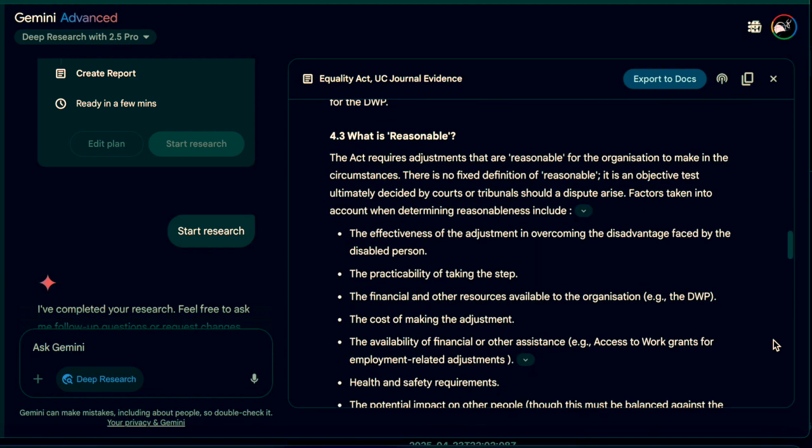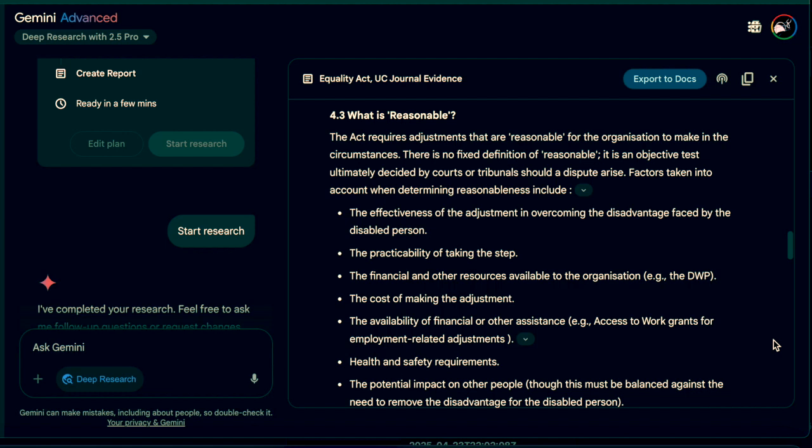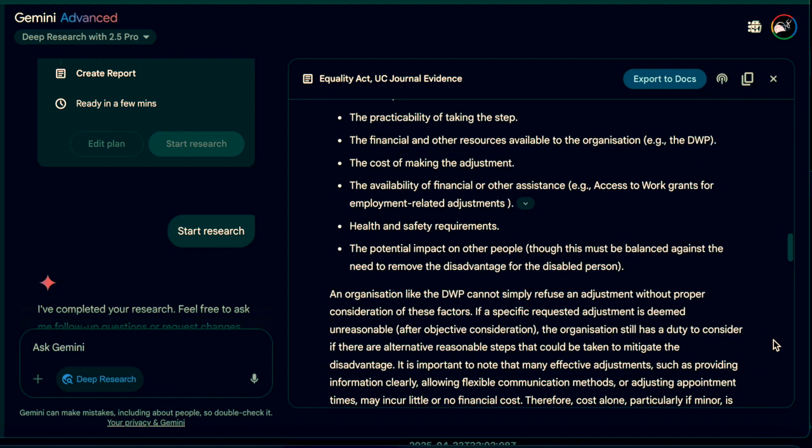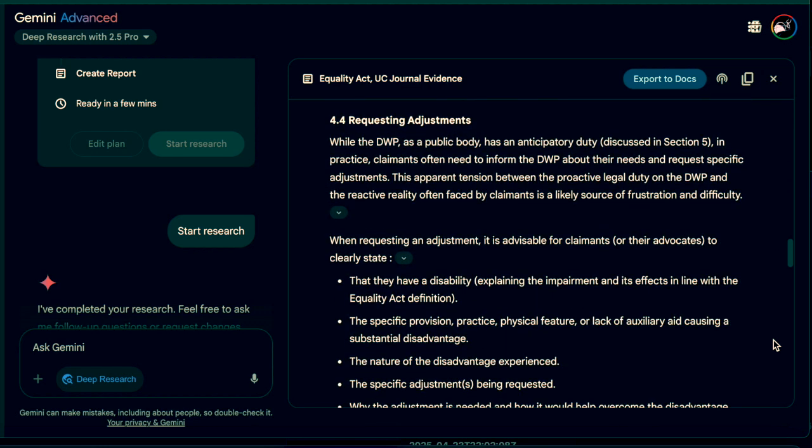4.3 What is reasonable? Reasonableness considers effectiveness, practicability, cost, resources, and health and safety, balancing claimant need against organisational capacity. Minor cost adjustments are often justified. 4.4 Requesting adjustments. Claimants should clearly state their condition, the disadvantage, and specific adjustment requested, ideally in writing, e.g. via the UC Journal, to create an evidentiary trail.